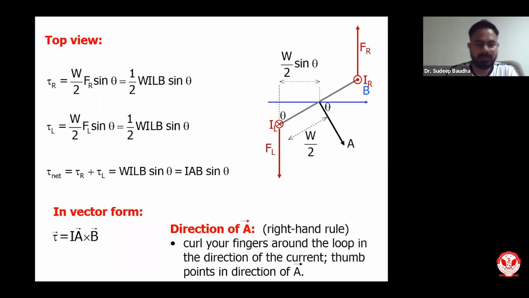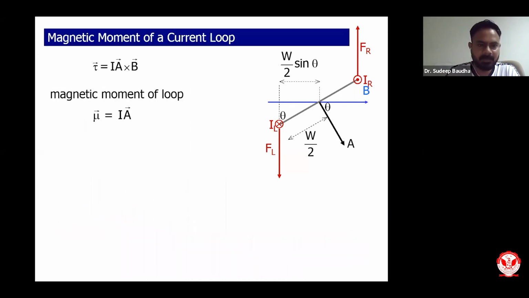So torque will be given in terms of current, area, and magnetic field. And this particular thing is known as a magnetic dipole. So we define magnetic moment of a loop as mu, which is nothing but I into A. So I A, that is current into area, is known as magnetic moment of this loop.